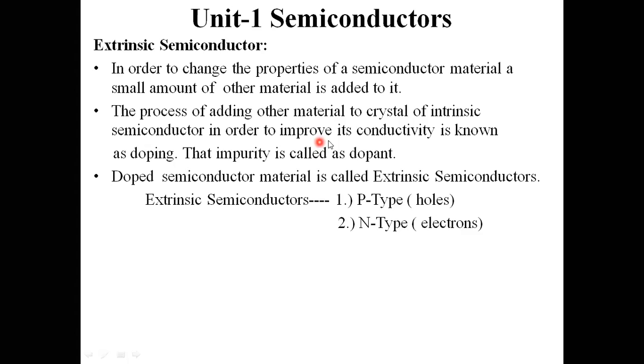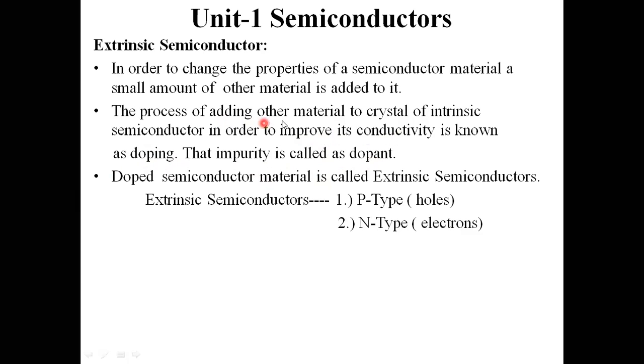To improve conductivity we are going for this technique. That technique is the doping technique. By using this doping I am improving the conductivity here. Whatever impurity I am adding here, that impurity is called a dopant.